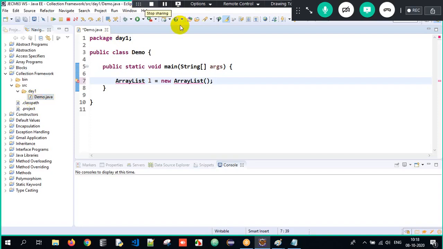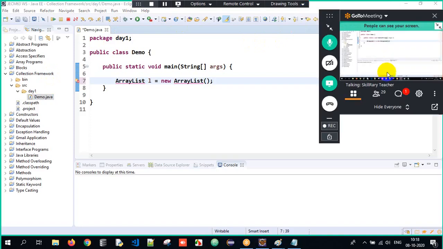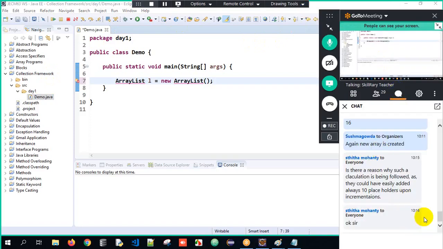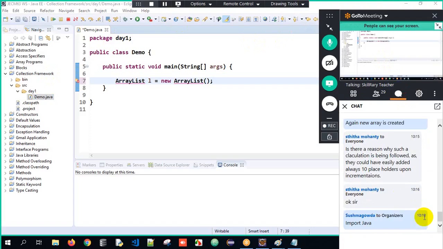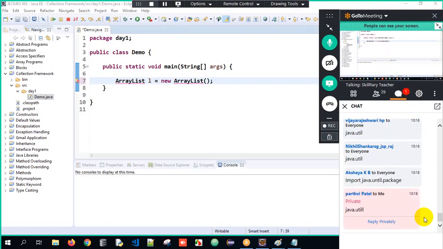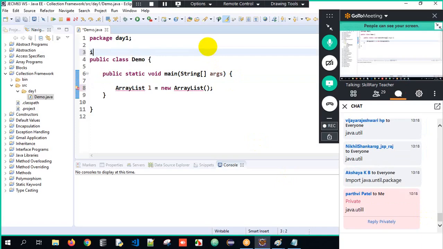Can you tell me why it is giving an error here? Any idea? Any random guess why it is giving an error? I told you that ArrayList is a predefined class in which package? The java.util package. So we have to import that respective class from the util package. So what am I supposed to tell?